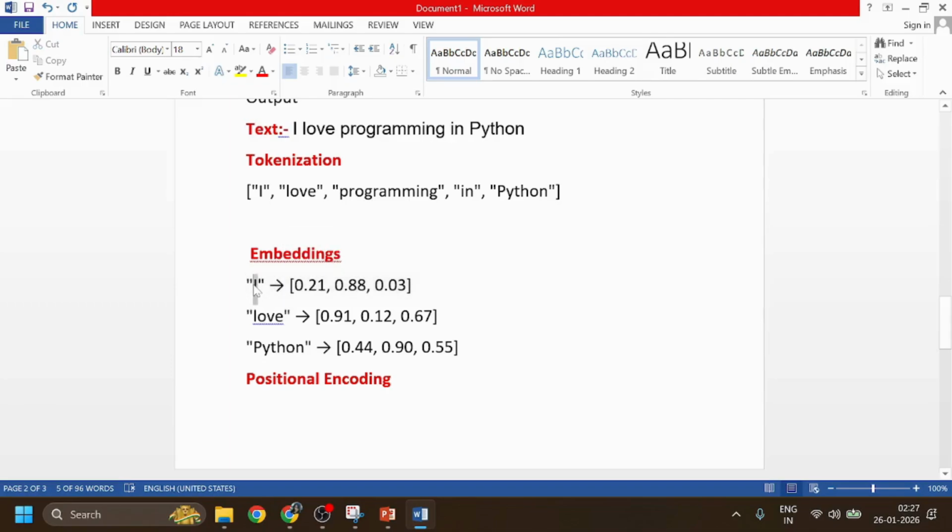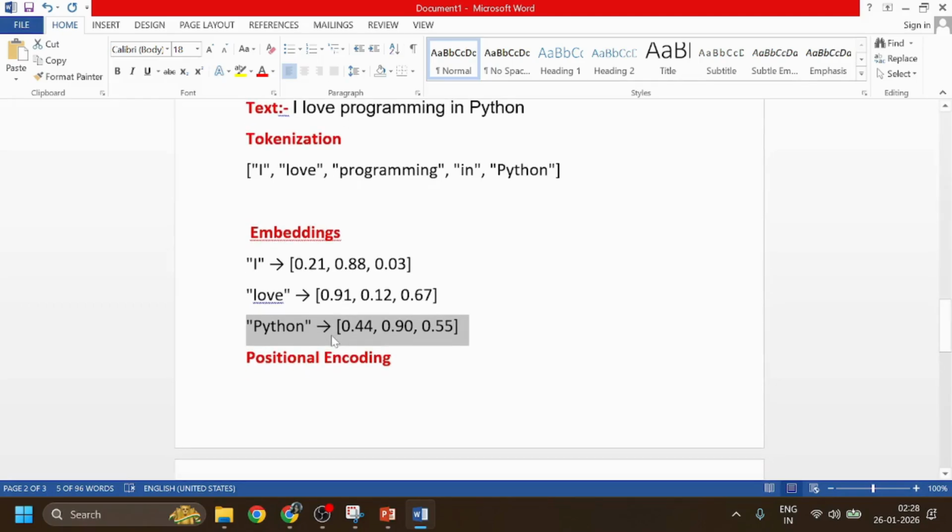Here you can see I is converted into 0.21, 0.88, 0.03. Similarly, we convert love into a vector, and Python also converts into a different vector. Each token is converted into a numeric form called a vector, and these numbers are called the embeddings.